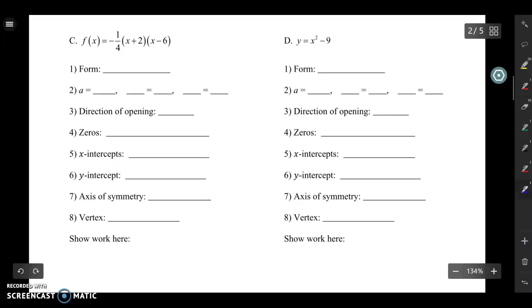Okay, if you watched the last video, then you know that we are graphing quadratics by finding the key features. If you're jumping in right now, then we are just going to find a bunch of key features of this quadratic and then use those key features to sketch a graph. In a previous video, we did examples of a quadratic in vertex form and in standard form. So now we're going to look at this example C, which is in factored form.